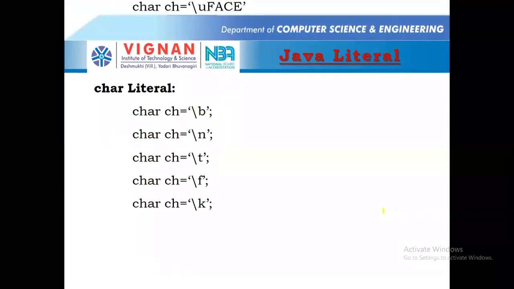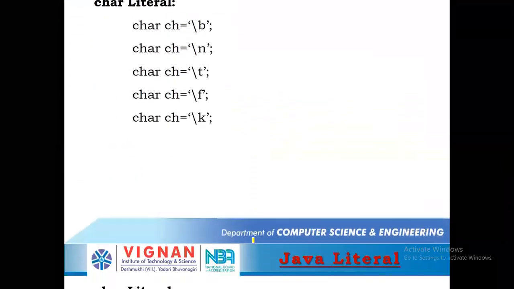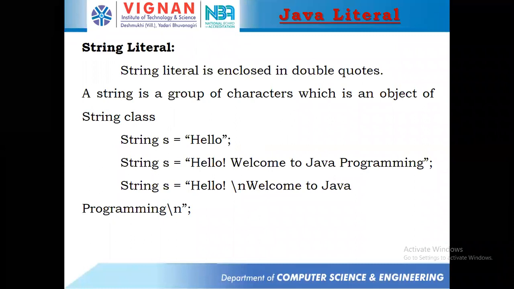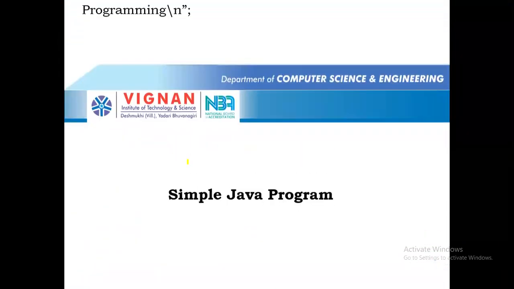Okay, and these things I will explain to you later. The strings also I will be discussing in the java.lang package. It's very simple: a char is enclosed within single quotes, and we have a class called String. String s is equal to, within double quotes, hello, and string s is equal to, within double quotes, hello, welcome to Java programming. Like that we can take a string and we can print strings over there.